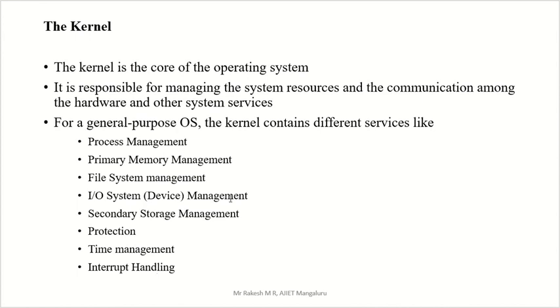These are some of the main services provided by the operating system for the hardware or the user. We will see each of these services, but here operating system means we can call it the kernel itself, because the kernel is the core of the operating system. Kernel means operating system.